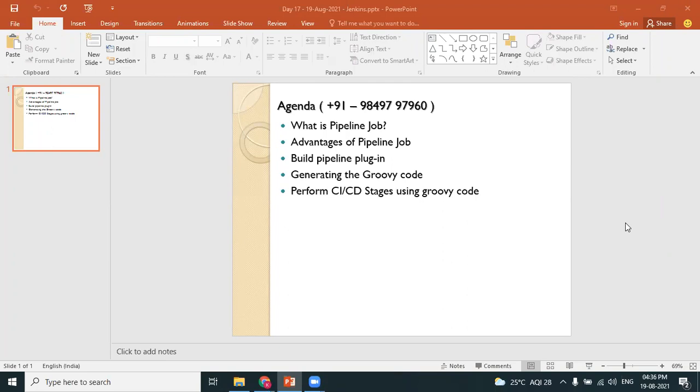We'll discuss the advantages of the pipeline job, and then we'll also need a plugin called build pipeline plugin. We'll also learn what Groovy code is and how we can generate the Groovy code. And we'll also perform the CI/CD stages using the pipeline job. This is the plan for today's session.